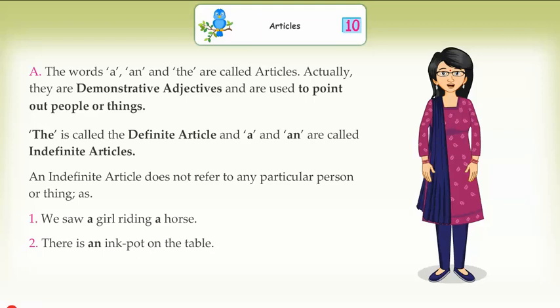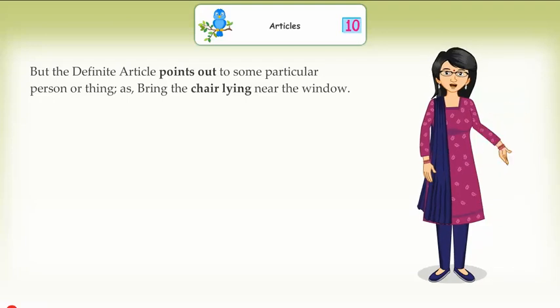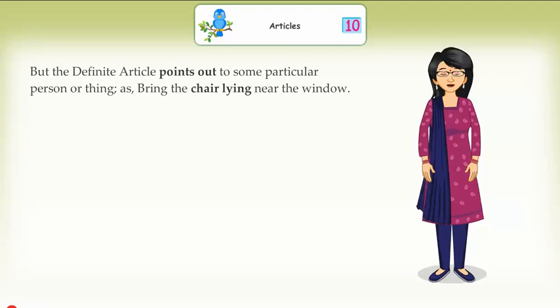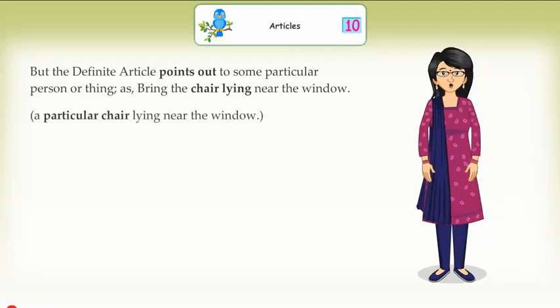There is an ink pot on the table. But the definite article points out some particular person or thing, as bring the chair lying near the window. A particular chair lying near the window.